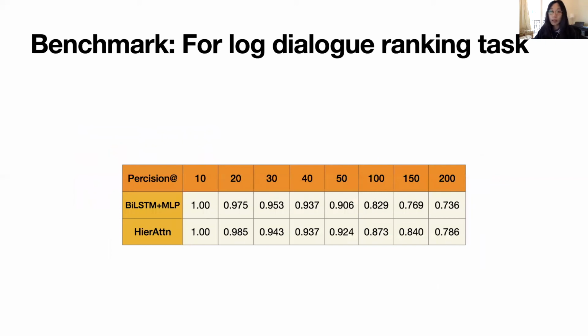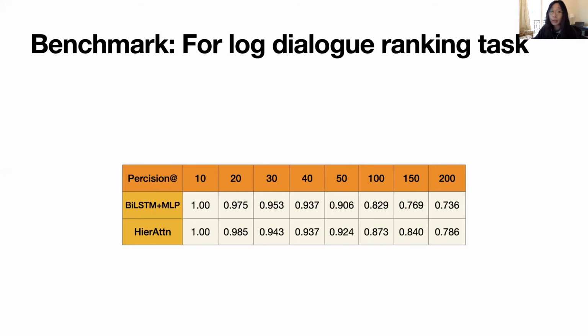We use the ranking metric precision at K for evaluation, which corresponds to the number of problematic dialogues in the top K ranked options. From the table, we can see that except for the precision at 30, hierarchical attention either matches or outperforms bidirectional LSTM plus MLP. Both methods achieve over 90% precision in the top 50 ranked dialogues. It proves that the rankers trained on the collected data are helpful for developers to discriminate problematic dialogues in practice.